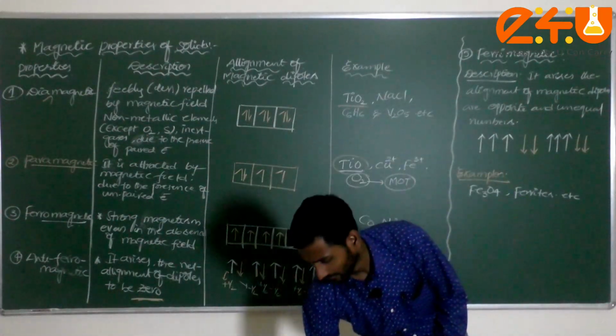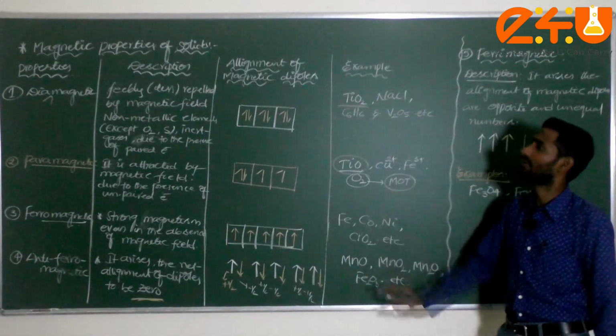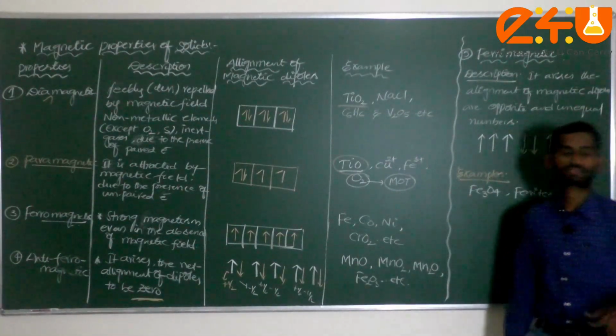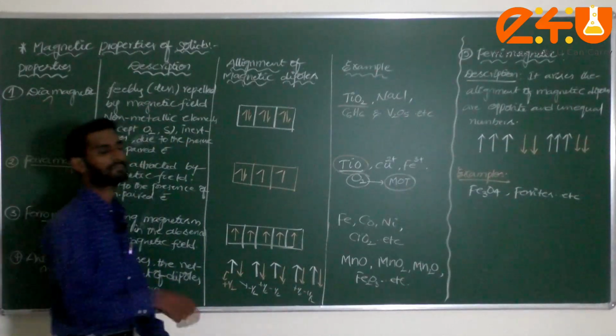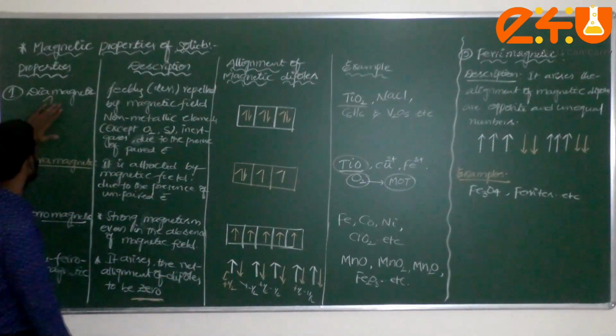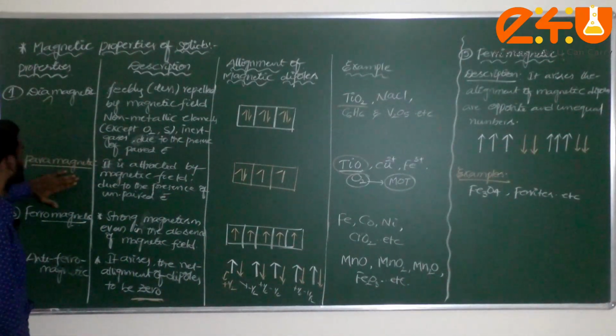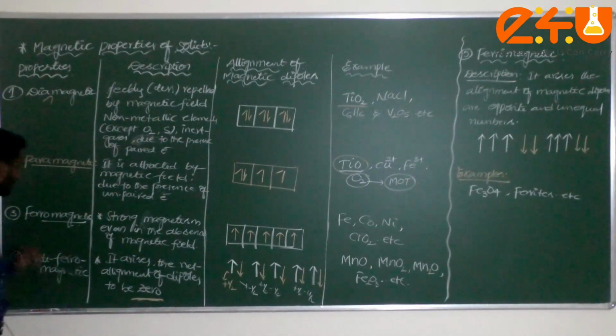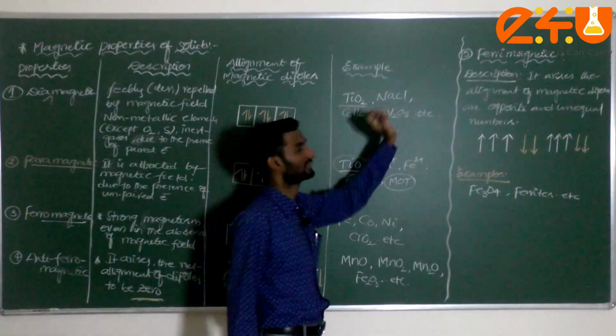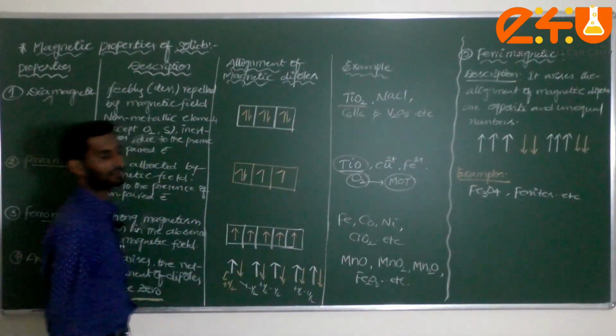Don't get confused, dear students. Simple: based on the external magnetic field, the magnetic properties of solids can be classified into 5 types. One is the diamagnetic substance. Next, paramagnetic substance, ferromagnetic substance, antiferromagnetic, and finally, dear student, ferrimagnetic substance.